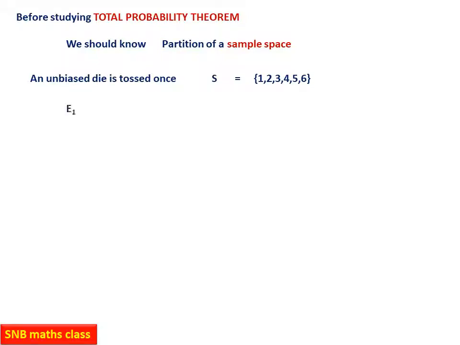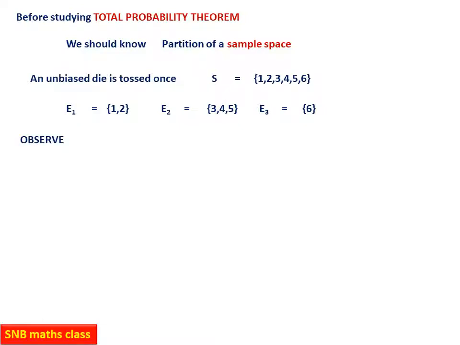So you know this sample space. Now let us take E1 equal to {1, 2}, that means numbers 1 and 2. And E2 is another event. You know that a subset of the sample space is an event. So E1 is one event. E2 = {3, 4, 5} is another event. And E3 = {6}. So I am presenting three events before you. E1, E2, E3 are events of the sample space.